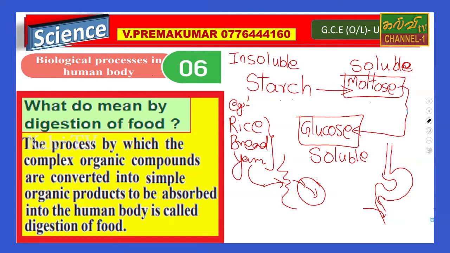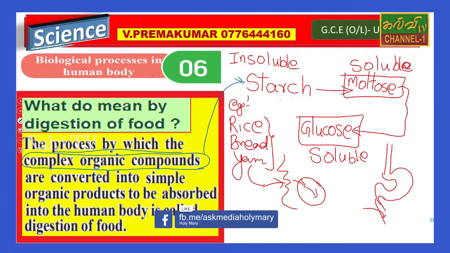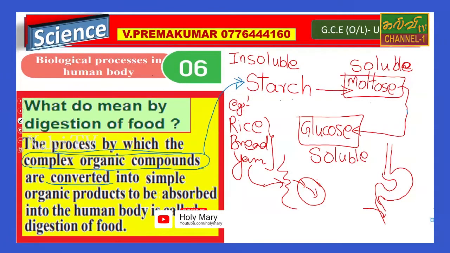What do you mean by digestion of food? It is the process by which complex organic compounds, meaning starch or protein or lipids, are converted, changed into simple organic products.